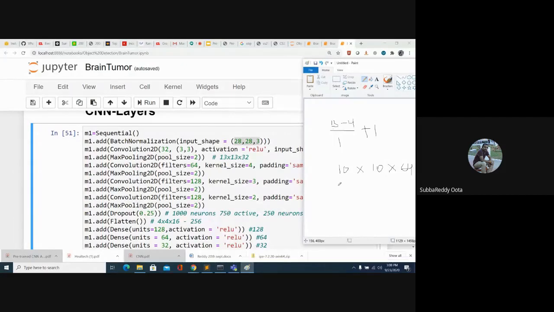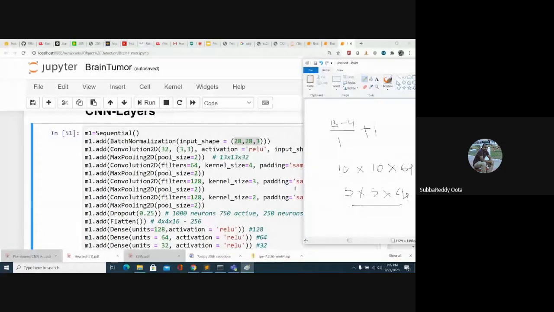Then we are applying the pooling layer again, so the image will get halved. It will be 5 by 5 by 64. So at the end of the second pooling layer, our dimension will be 5 by 5 by 64. Then again they apply the convolution.